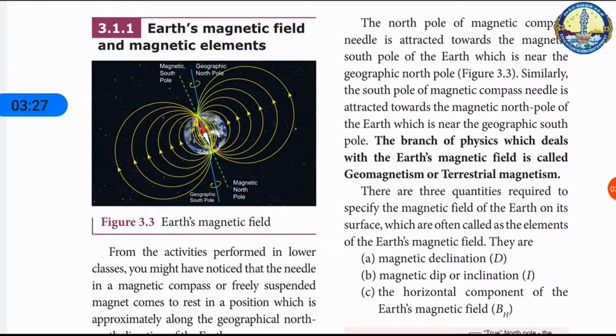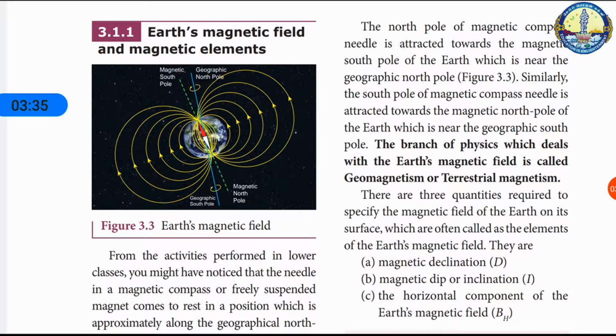There are three quantities required to specify the magnetic field of the earth on its surface, which are often called the elements of the earth's magnetic field. They are magnetic declination, magnetic dip or inclination I, and the horizontal component of the earth's magnetic field BH.